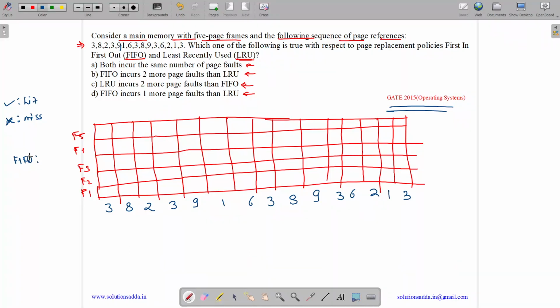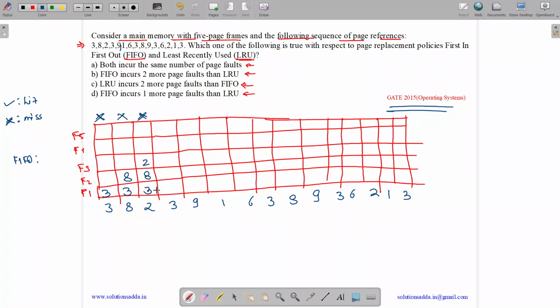So what happens in FIFO? In FIFO we will get 3. So 3 is present? No. So we will have a miss and 3 will be brought. FIFO means the one which came first will be removed first in case all the frames get filled. Now 8 comes. 8 is not present, so it will be a miss. Now 2 comes. 2 will be a miss and will be brought to the frame.